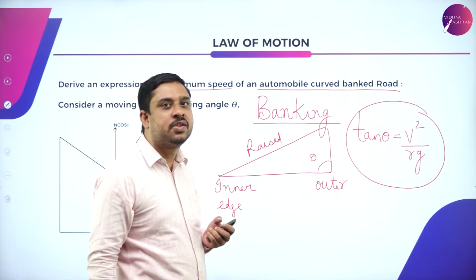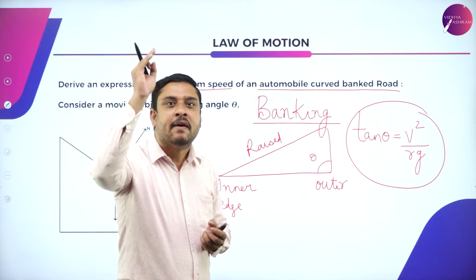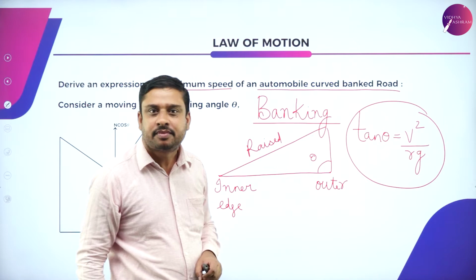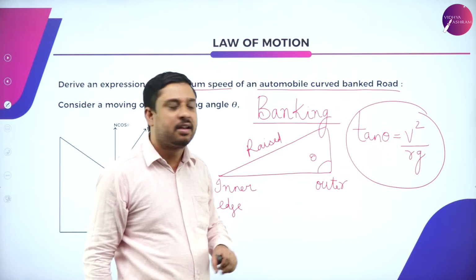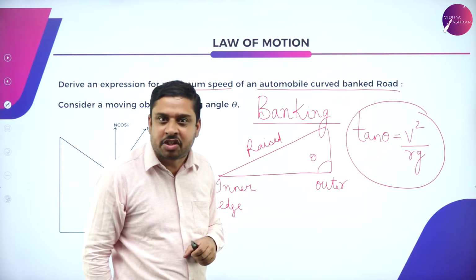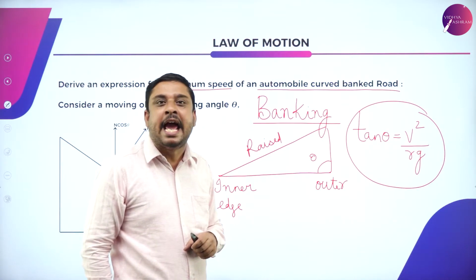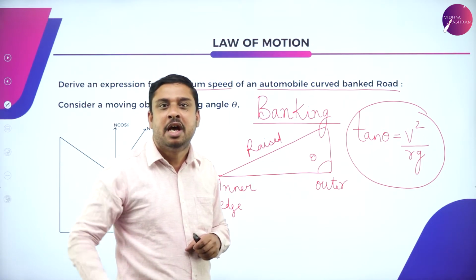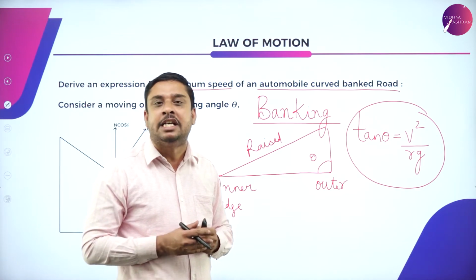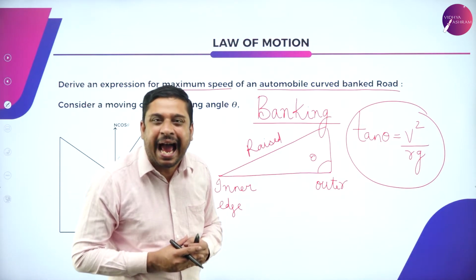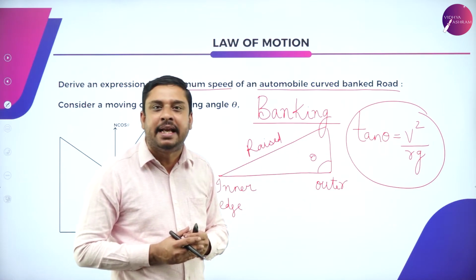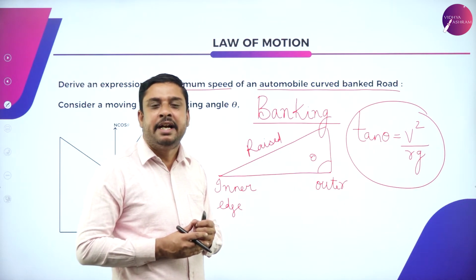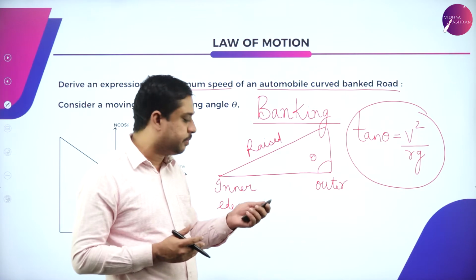Therefore, to repeat, students, the process where the outer edge of the road is increased compared to the inner edge, so that heavy vehicles get necessary centripetal force to encounter a curve, is called banking. And the angle of banking is given by the expression tan theta equals V square divided by RG.